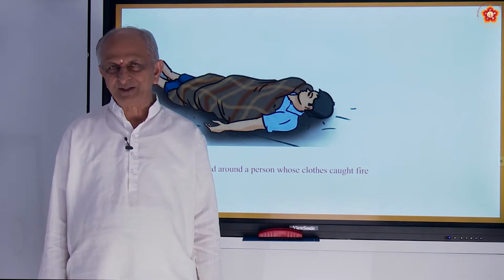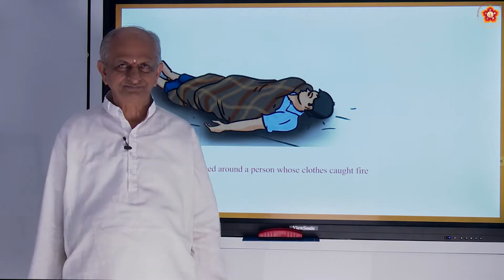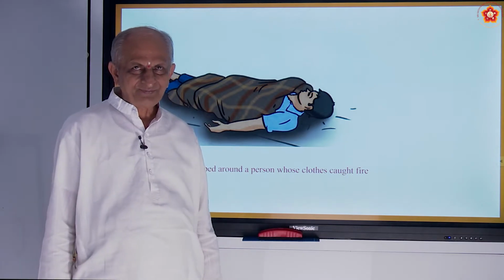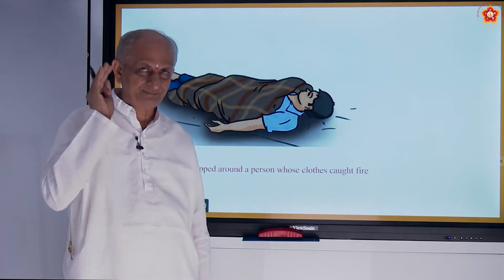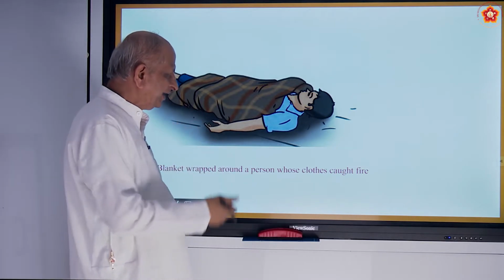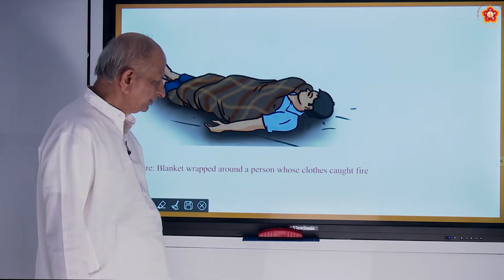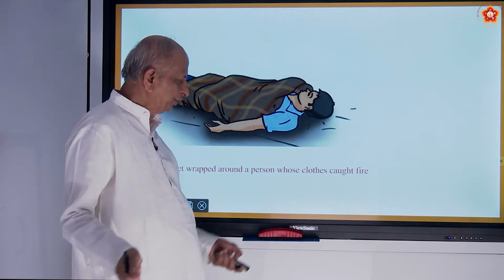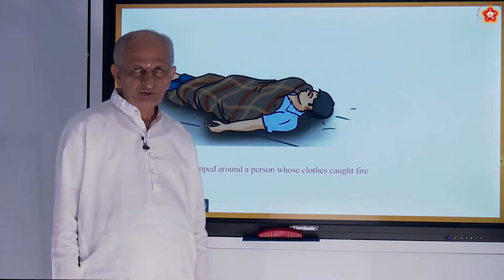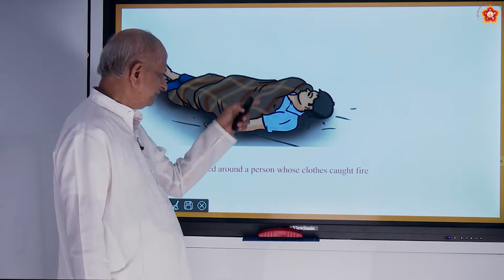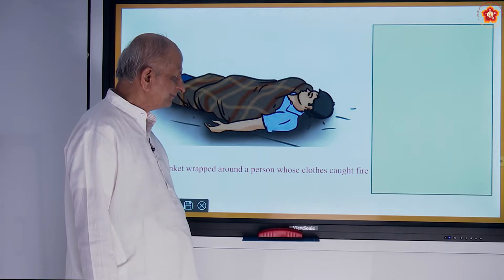Why? What happens if water is poured on the person who caught fire? Boils will come, correct? And you should be very careful that time. You should not take tension. You can pour sand also, because the fire continues to burn if there is a supply of oxygen. So you have to cut the supply of oxygen. That can be done by covering him with a blanket.